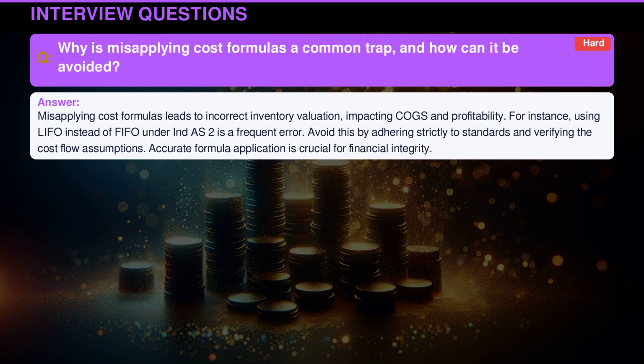Misapplying cost formulas leads to incorrect inventory valuation, impacting COGS and profitability. For instance, using LIFO instead of FIFO under Indian Accounting Standard 2 is a frequent error. Avoid this by adhering strictly to standards and verifying the cost flow assumptions. Accurate formula application is crucial for financial integrity.